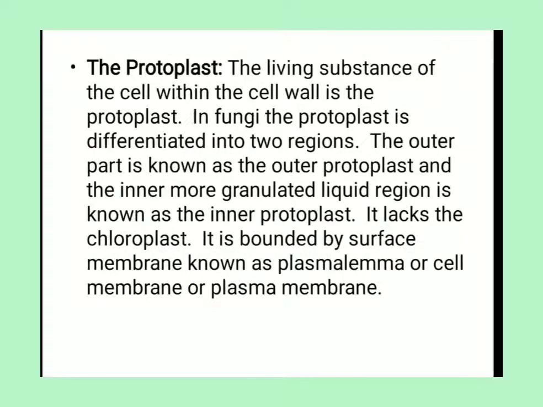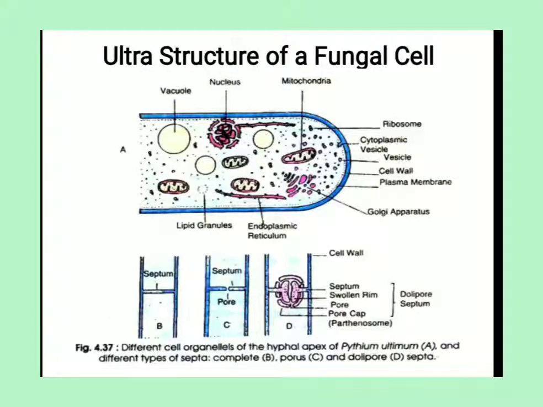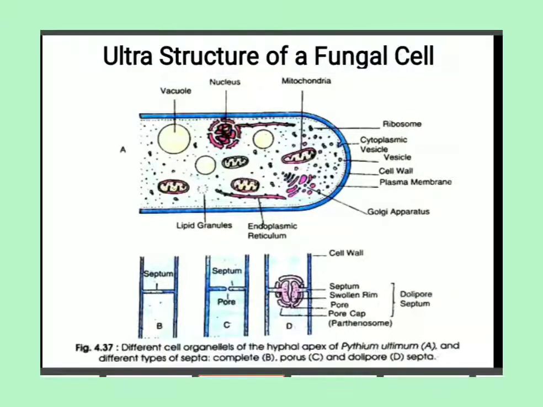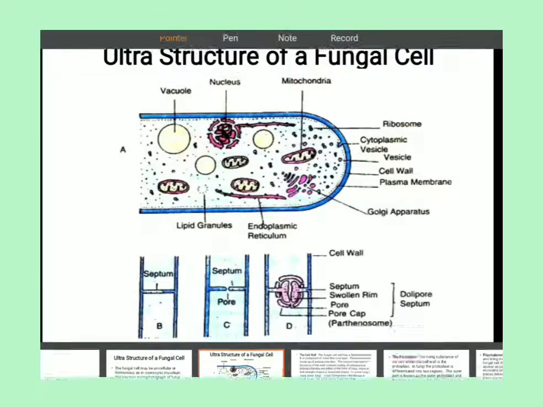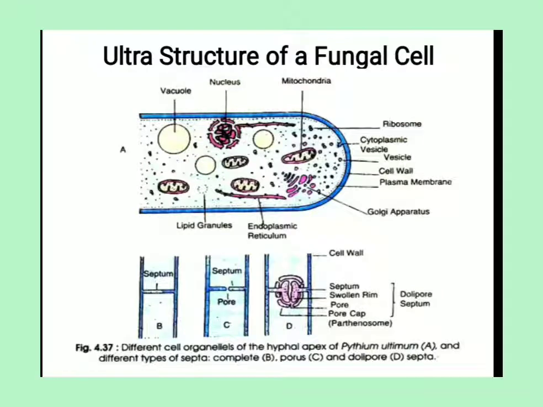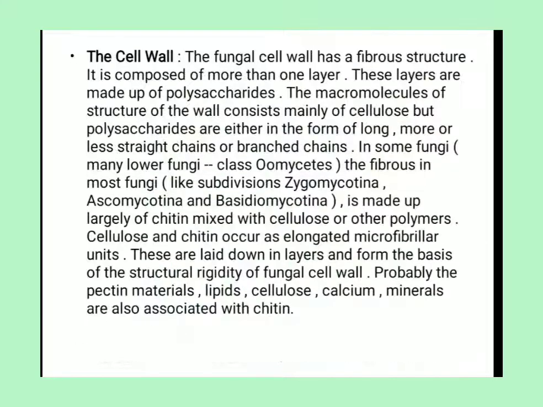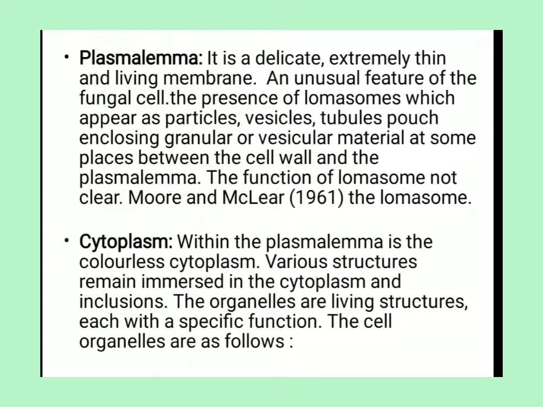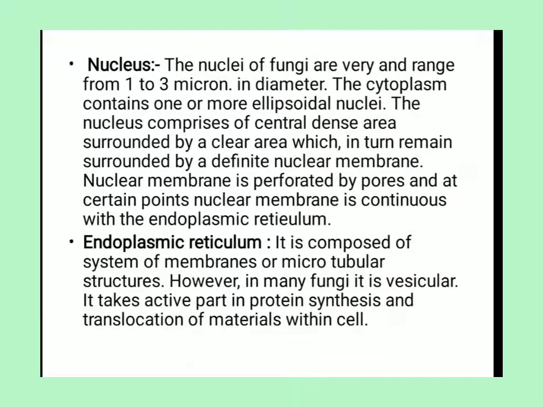You can see in this figure all the organelles are present in the cytoplasm, which is the colorless layer. So we study some of the organelles.